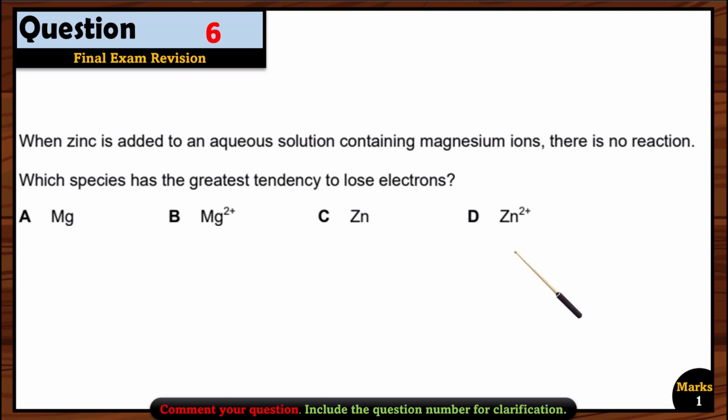So option A is correct. Why not zinc and zinc ions? Because zinc and zinc ions are already less reactive than the magnesium, right? So the magnesium option is the right option here.